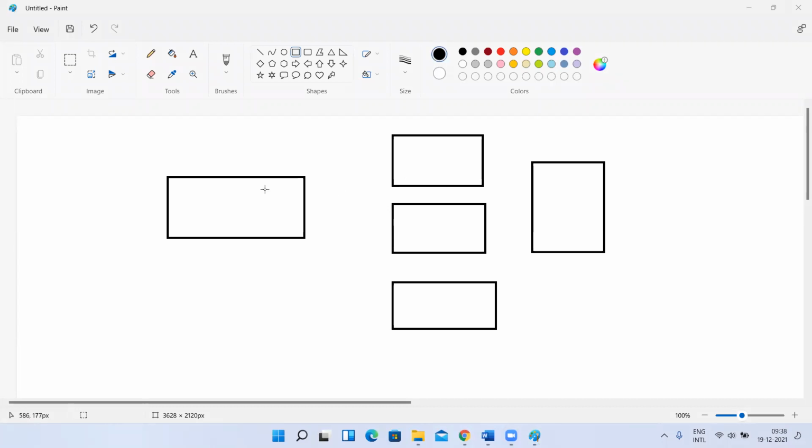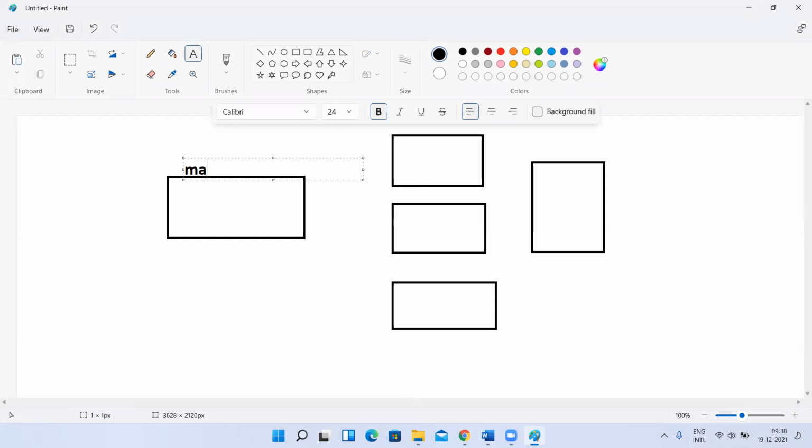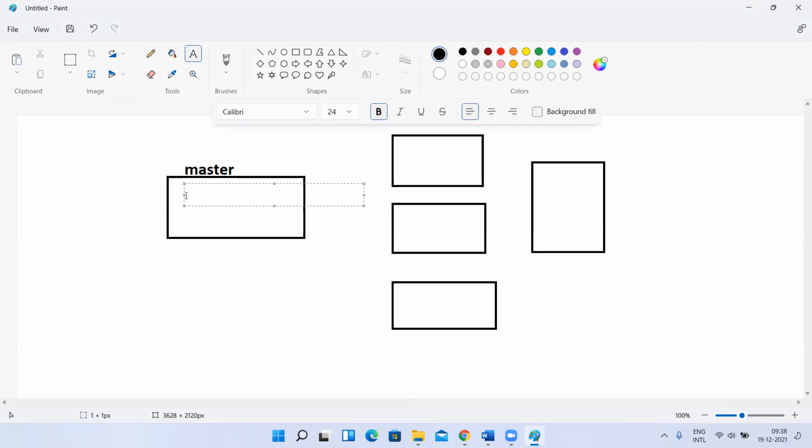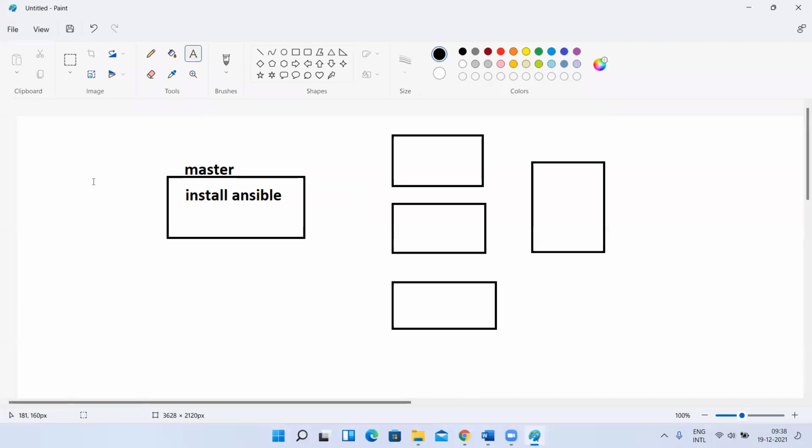Among these machines, whatever machines you have, consider one as a master. This master and slave concept we have learned n number of times so far: Kubernetes master and worker nodes, Jenkins master-slave configuration. Same like that, you have to declare one as a master. To declare it as a master, you have to install Ansible. Wherever you install Ansible, that will become the master. Okay, fine, so I declared this as a master.